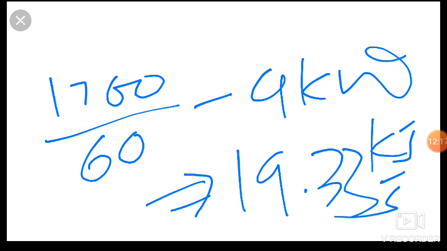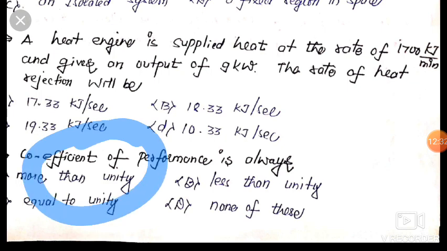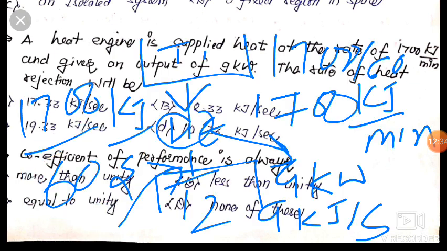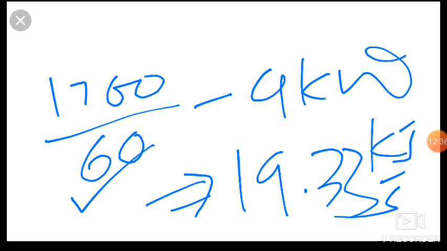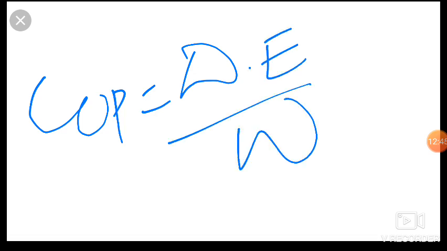Now friends, we will move to our next question. It is about coefficient of performance is always, friends, it is always more than unity. Friends, coefficient of performance means we can say that COP is equal to desired effect upon work supplied, and its value is always more than 1.